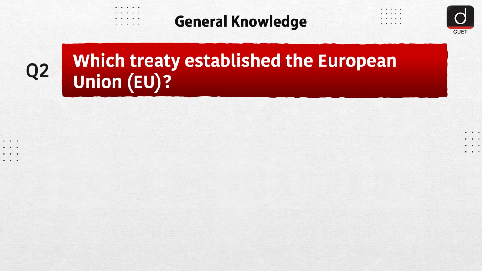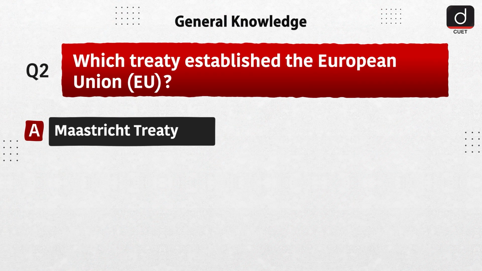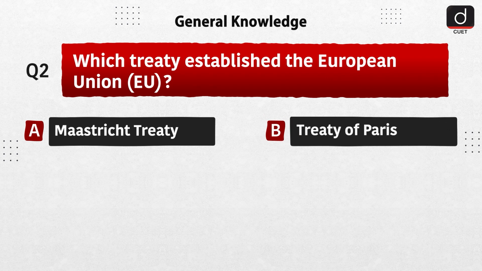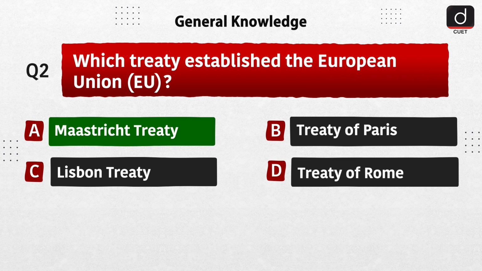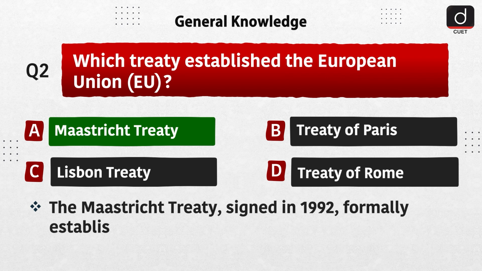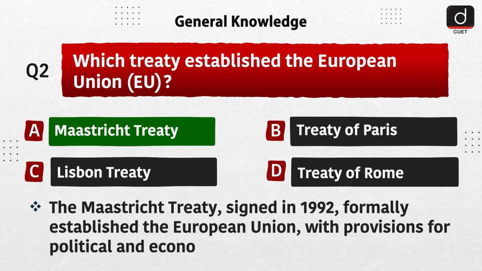Next question is, which treaty established the European Union, EU? Option A, Maastricht Treaty. Option B, Treaty of Paris. Option C, Lisbon Treaty. Option D, Treaty of Rome. The correct answer is option A, Maastricht Treaty. The Maastricht Treaty, signed in 1992, formally established the European Union with provisions for political and economic integration.